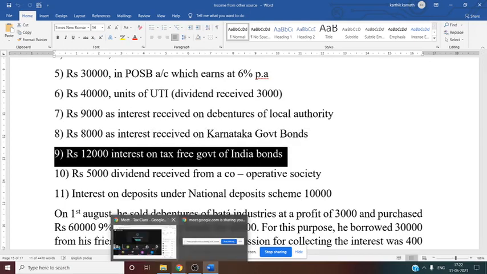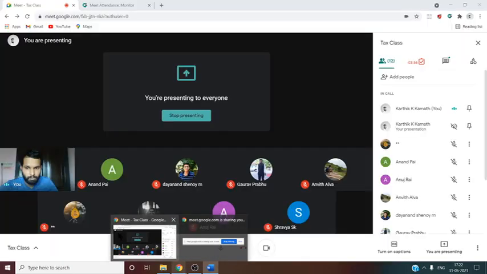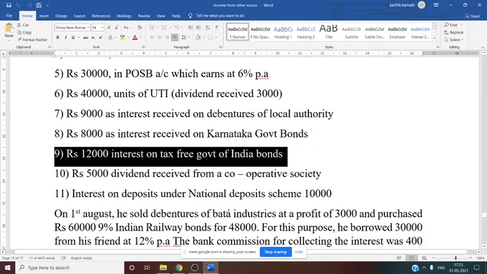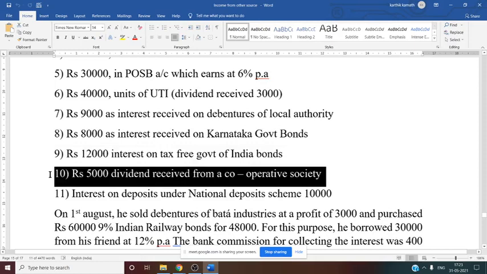Government of India bond, that too tax-free. Whether it is taxable, should we do the gross up? Tax-free central government bond, whether it comes under income from other sources. It is exempt, sir. So you have to consider here tax-free government of India bond exempt. Next, 5,000 dividend received from cooperative society. Now cooperative society, taxable. 5,000 is fully taxable.